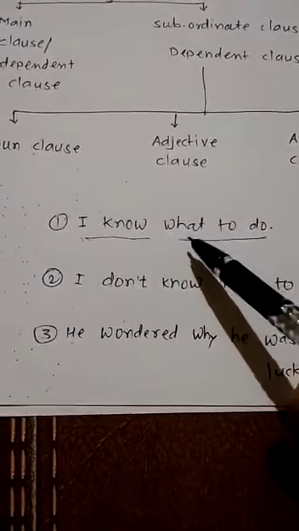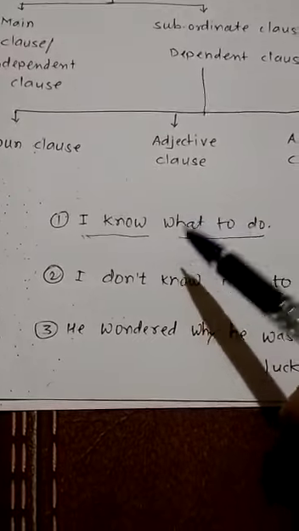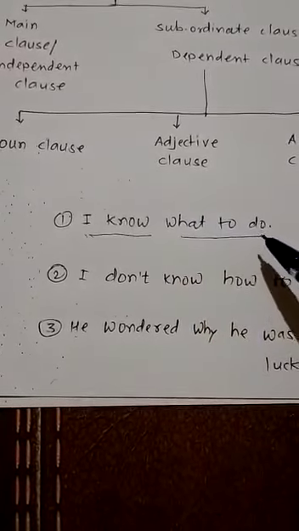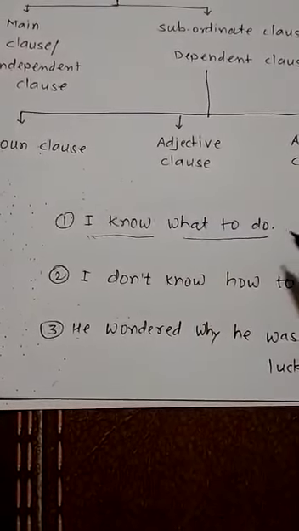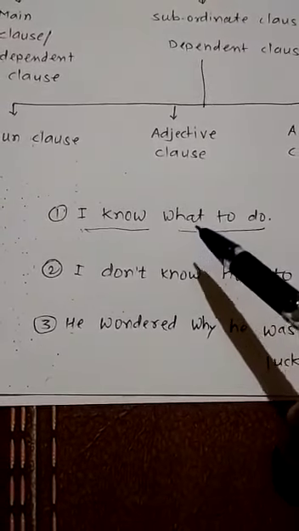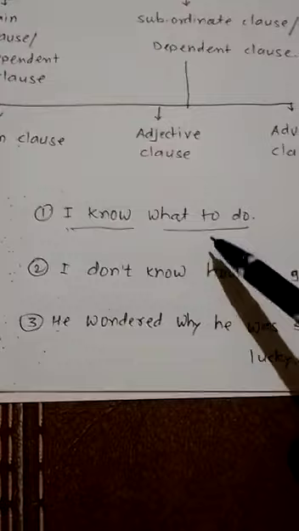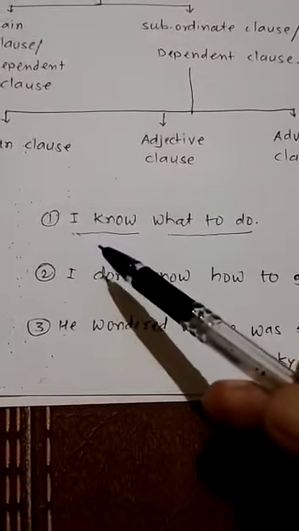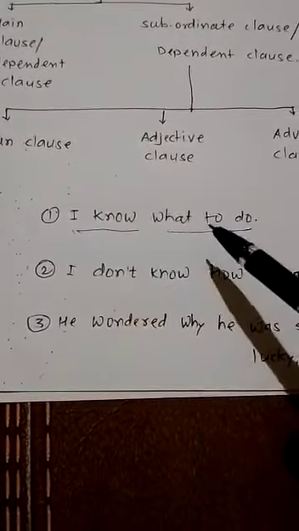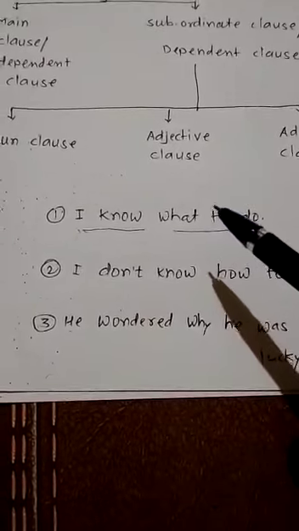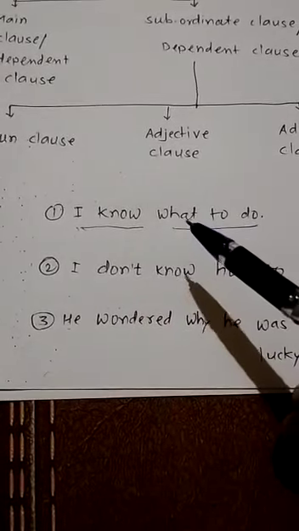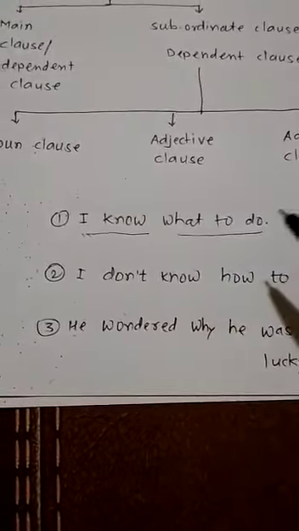So when these words are used, then from that word onwards you have to consider the remaining part as a subordinate clause. A subordinate clause may appear at the end of the sentence, in the beginning of the sentence, or in the middle of the sentence. So in that way also you will have it.